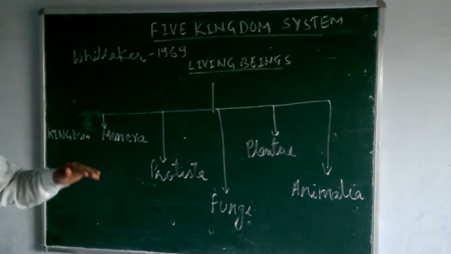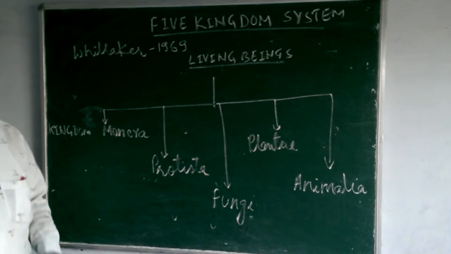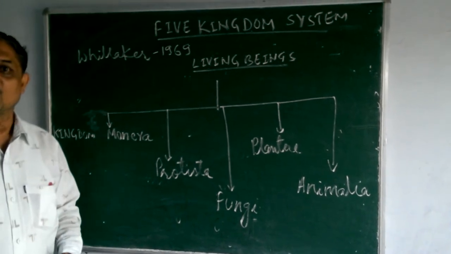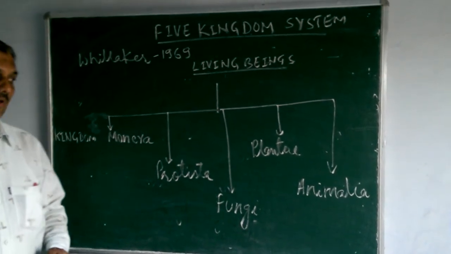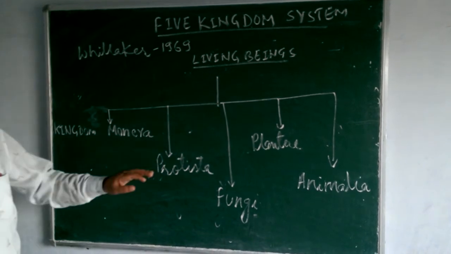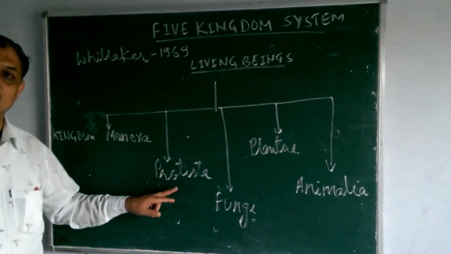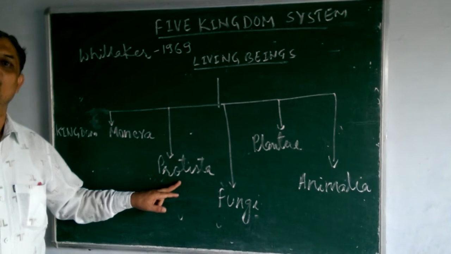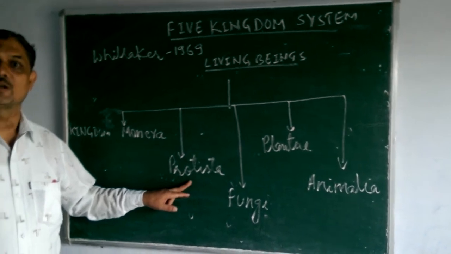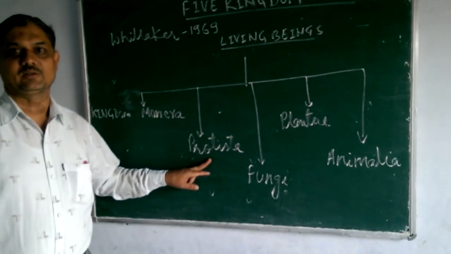Similarly, the problem of Chlamydomonas, Euglena, etc. was also resolved because a new kingdom was established, Protista, which includes unicellular eukaryotic organisms.